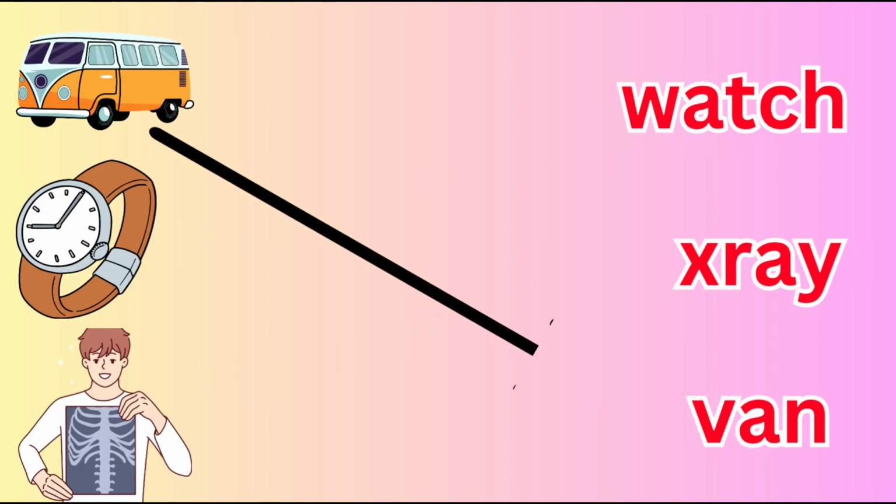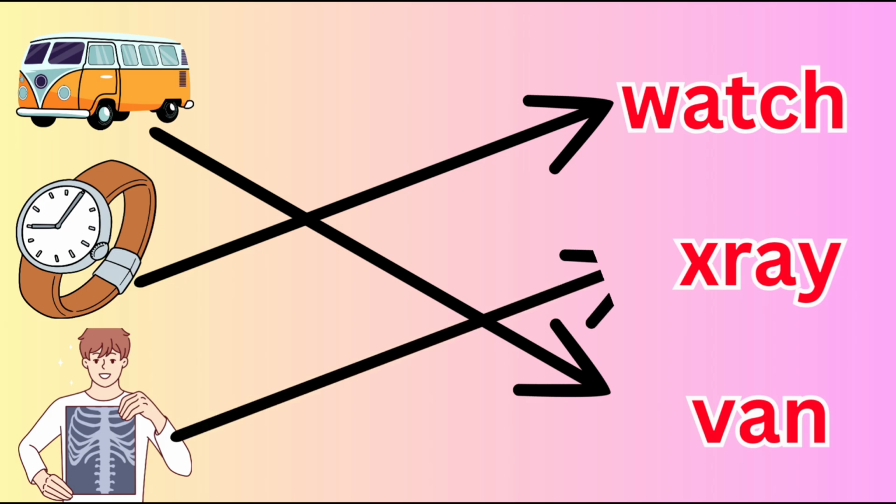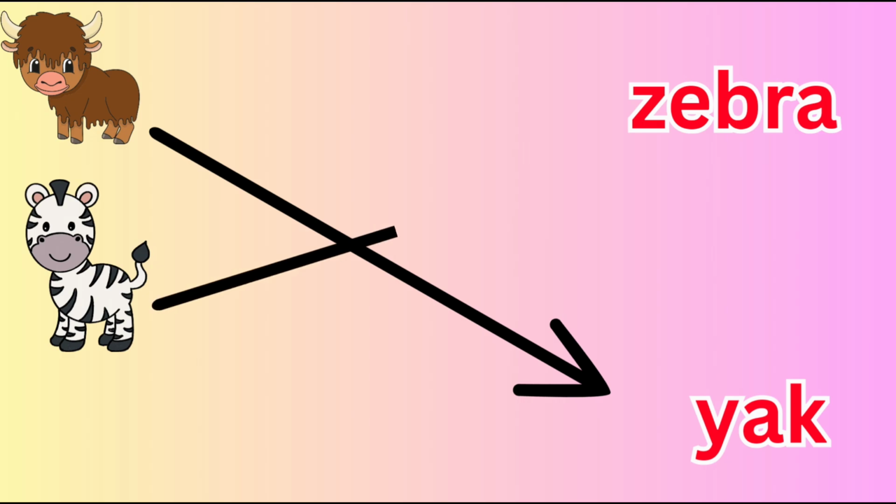V for van. W for watch. X for X-ray. Y for yak. And the last one is zebra. Match the zebra.